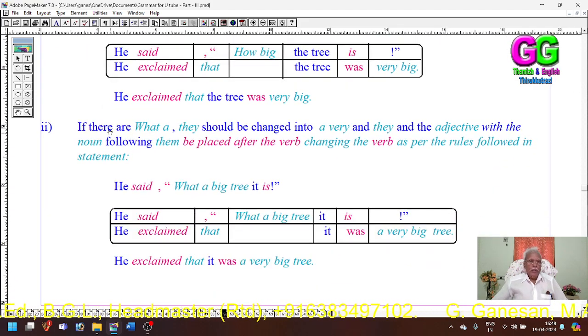Then, if there is what a, it should be changed into a very.